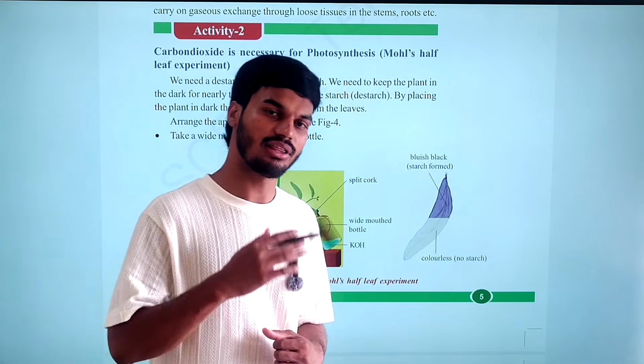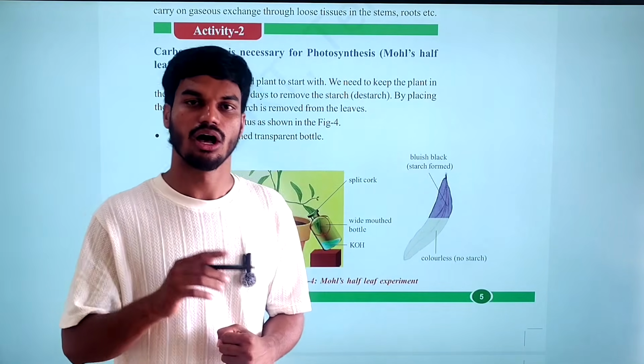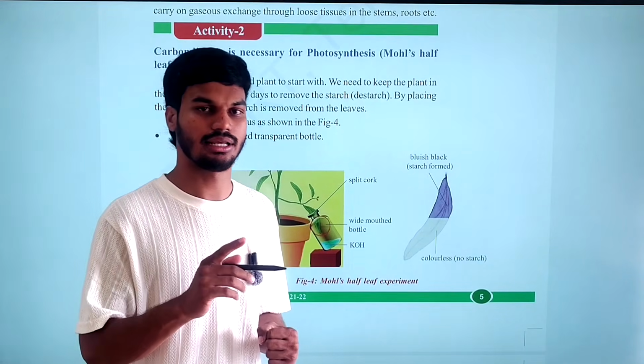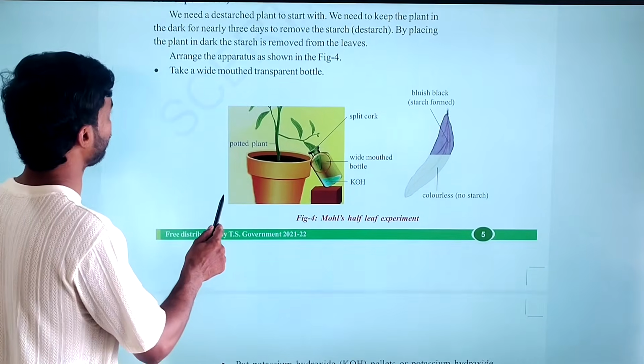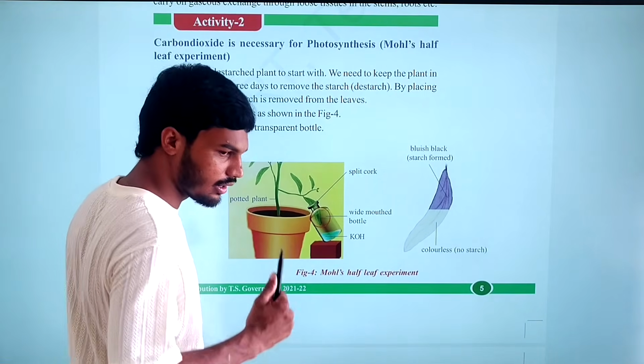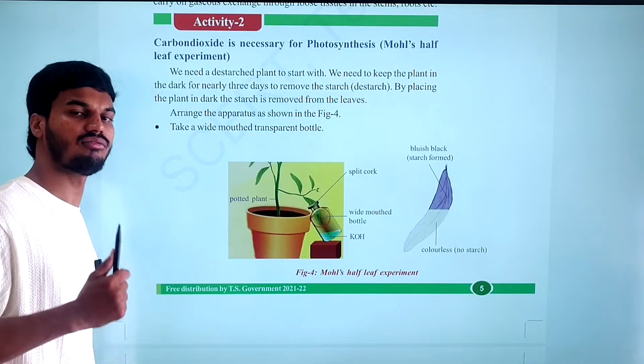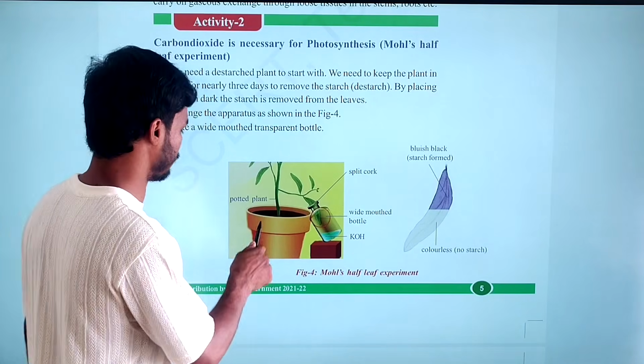Then coming to the next topic, that is activity 2, regarding carbon dioxide being necessary for photosynthesis. For photosynthesis, carbon dioxide is also necessary. With the help of an experiment, we'll prove that carbon dioxide is also necessary for photosynthesis.